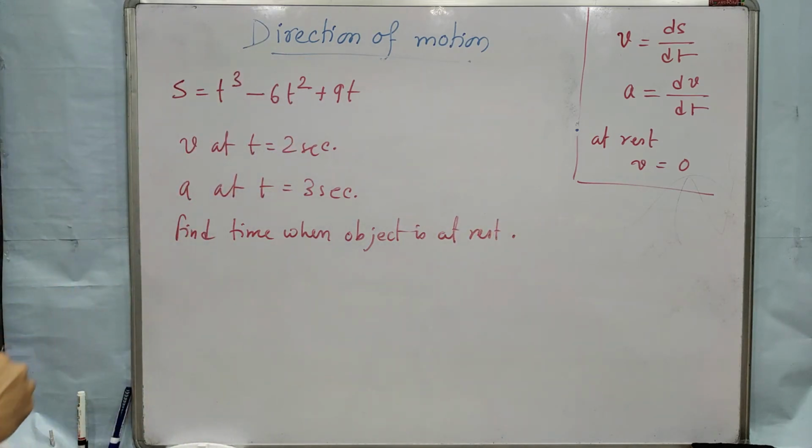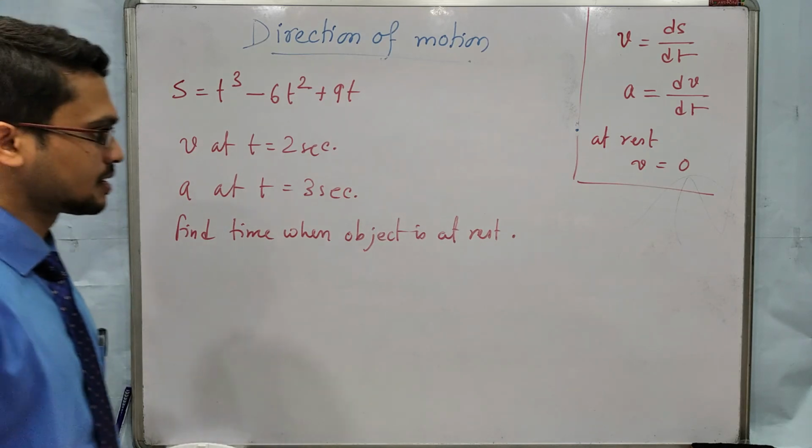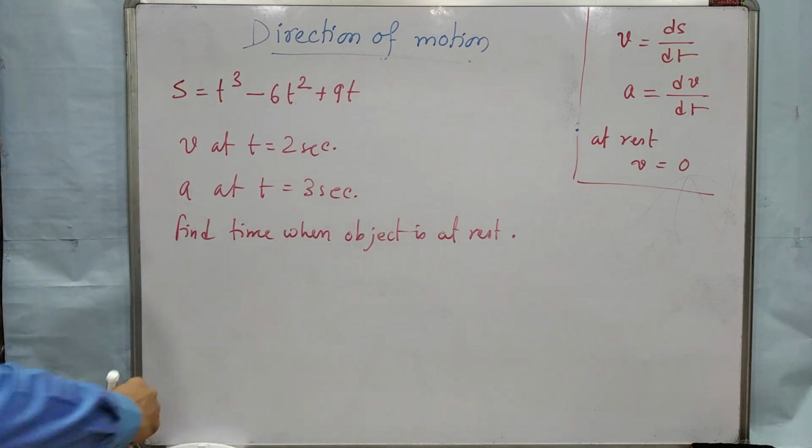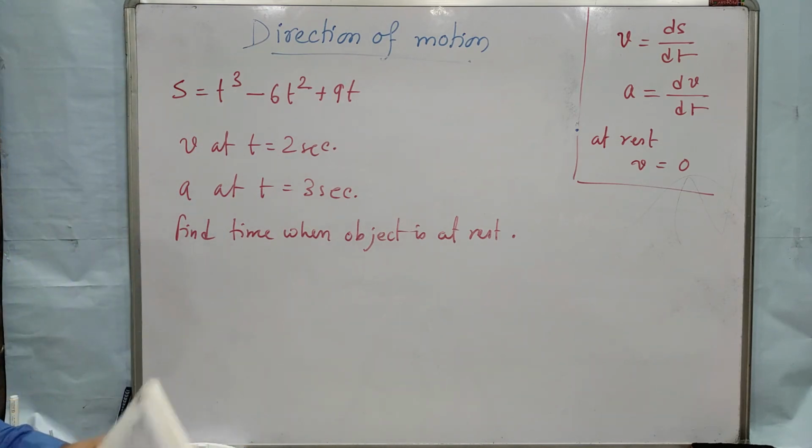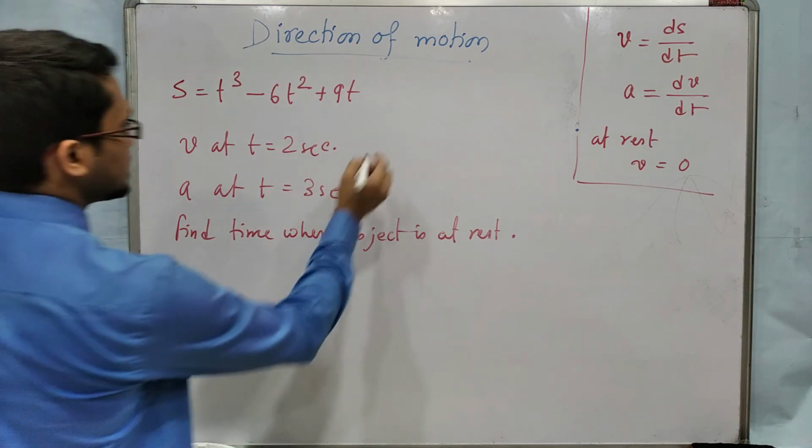I hope you can solve this question. Pause the video and solve this question by yourself. Okay, now I am solving.